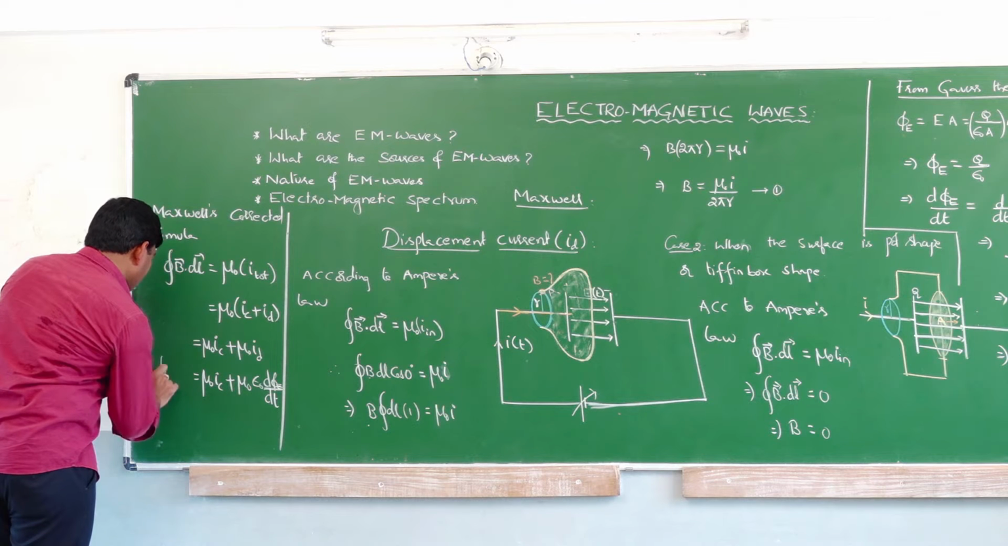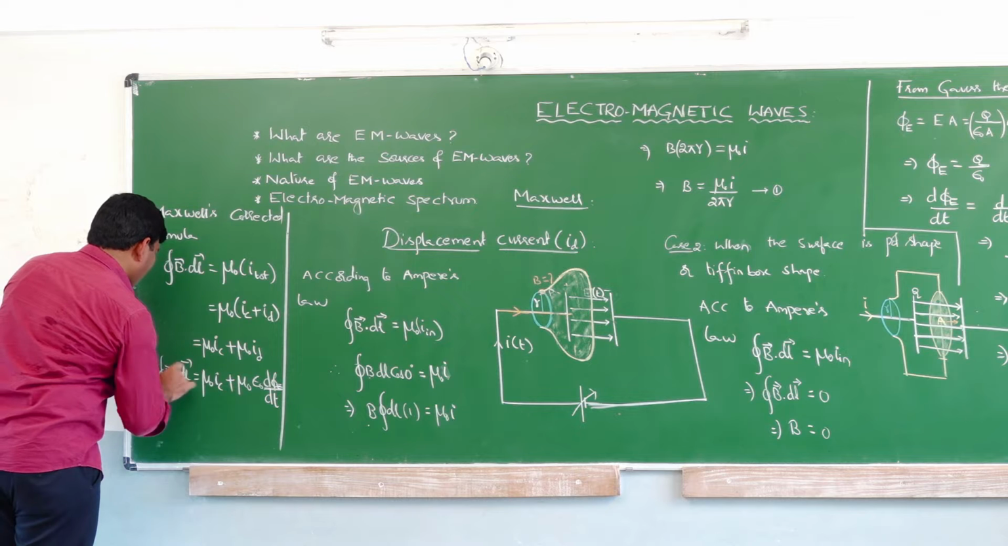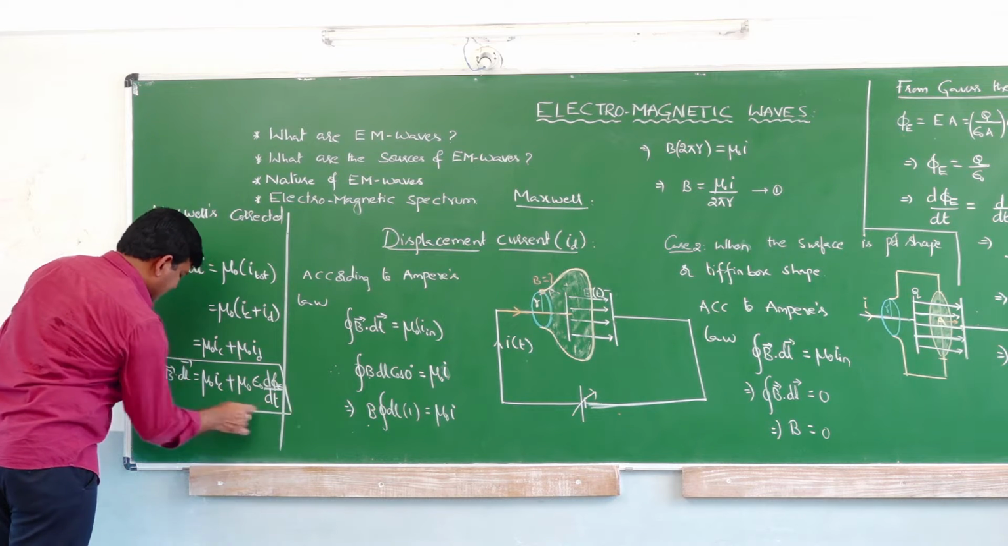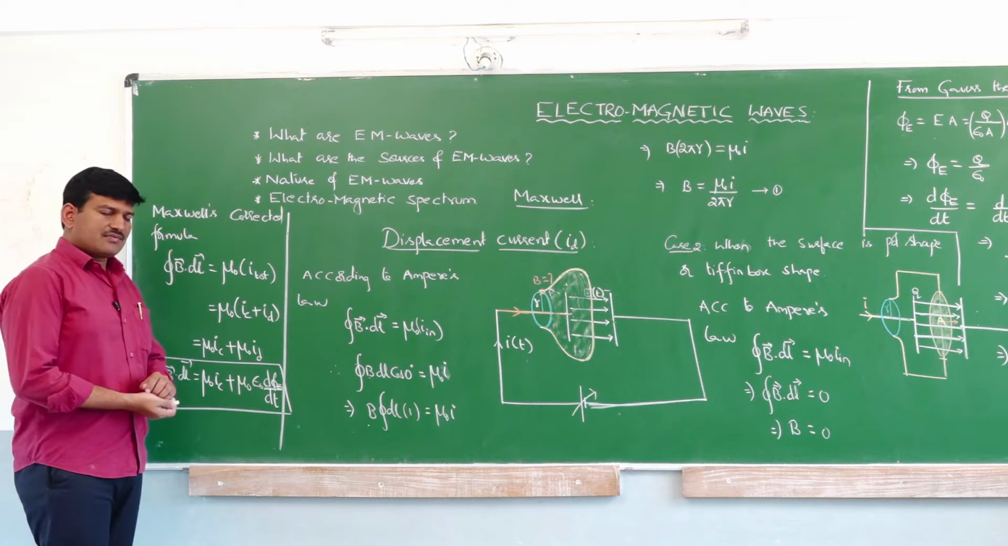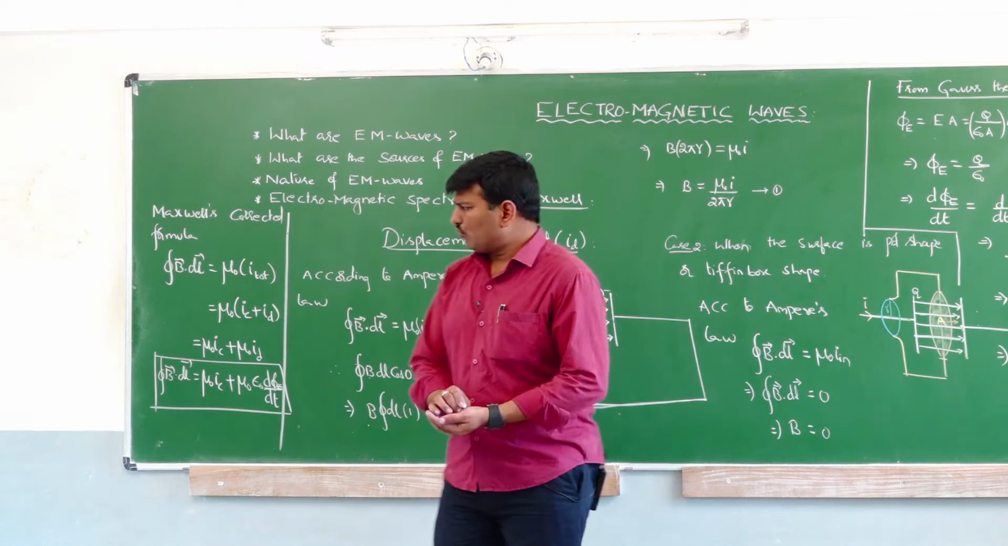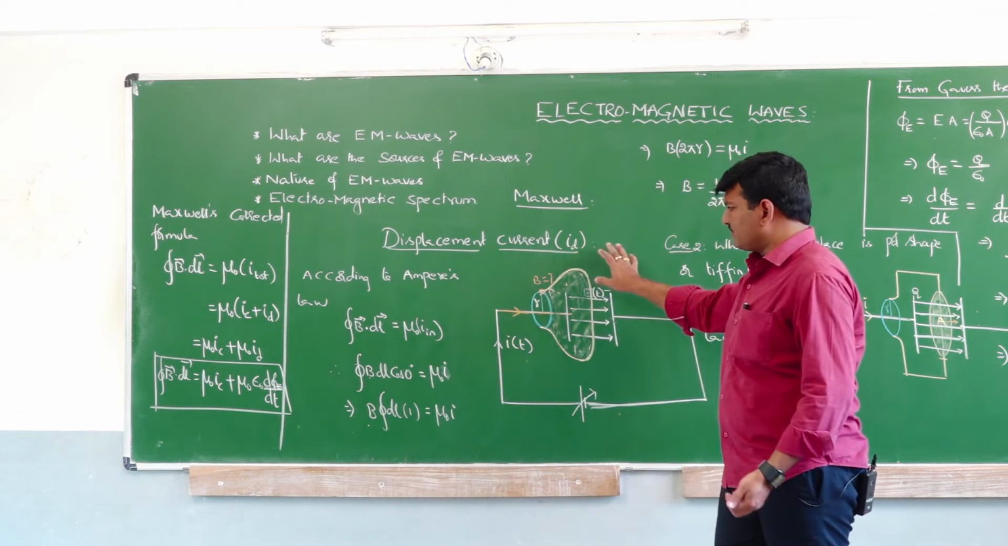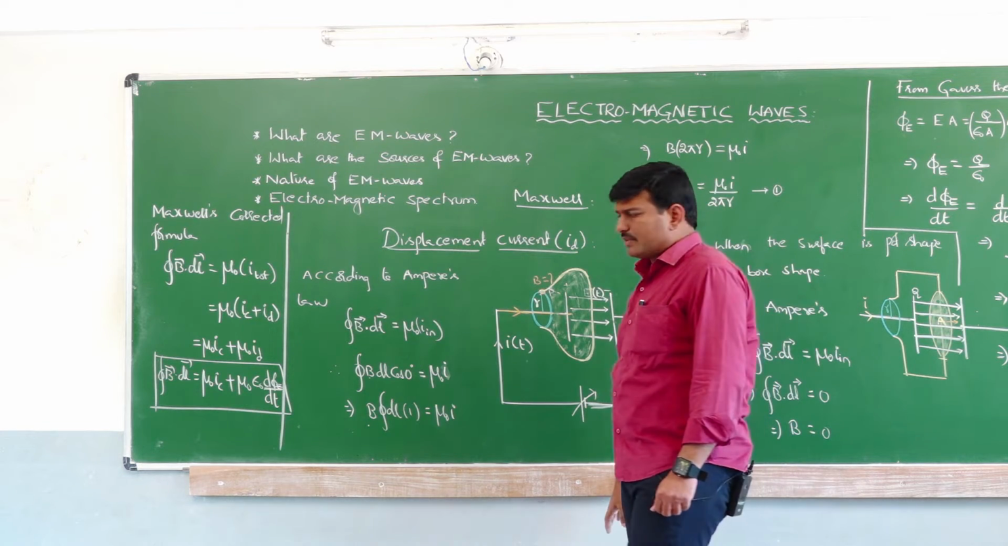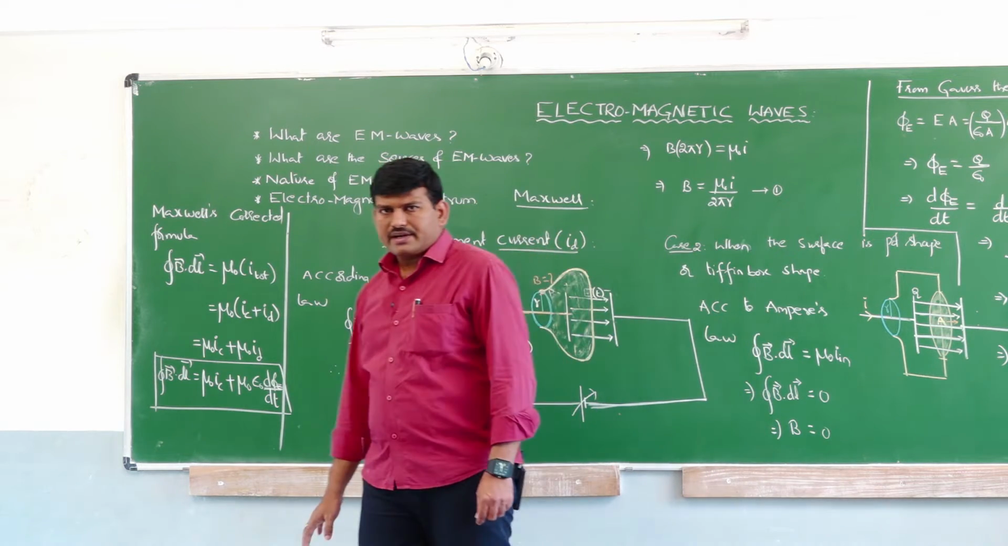So this is nothing but the closed line integral of magnetic field. So the Ampere formula is corrected like this. This is Maxwell's fourth electrodynamic equation. So what have we understood? We have understood the displacement current and the formula for displacement current. Why the displacement current arises?